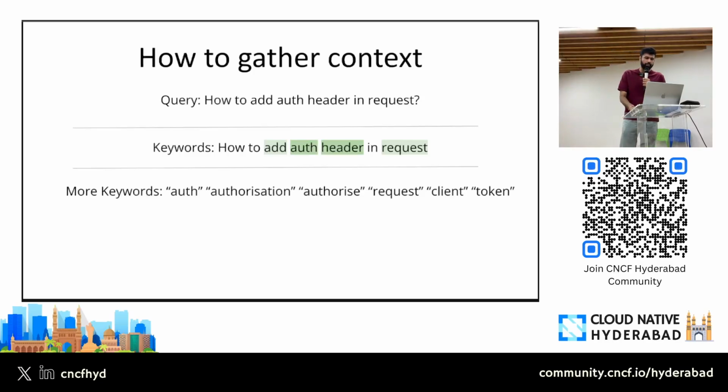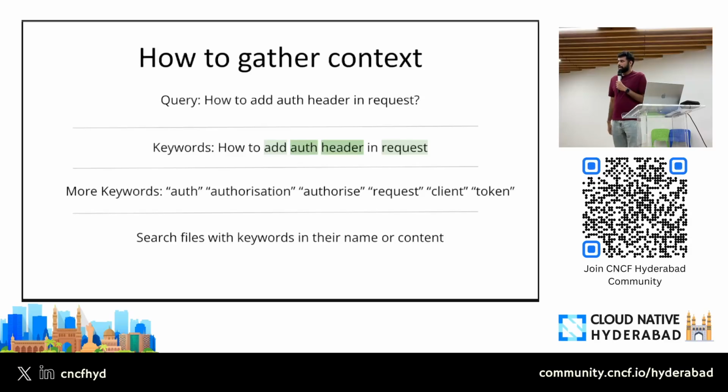And then the coding agent will search all the files which may have these keywords in the code or in the name, right? So essentially, we are extracting the keywords. We are making guesses that these keywords might also be related to the query that the user is asking. And then I'm doing a normal search.